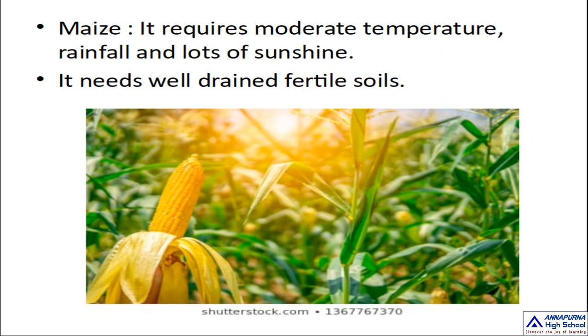Next crop is maize. It requires moderate temperature, moderate rainfall, and lots of sunshine. Areas which have these qualities are suitable for growing maize. It needs well drained fertile soil.